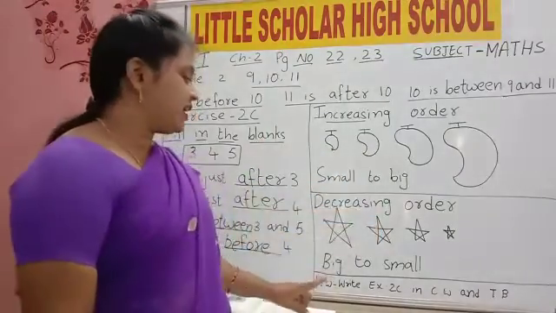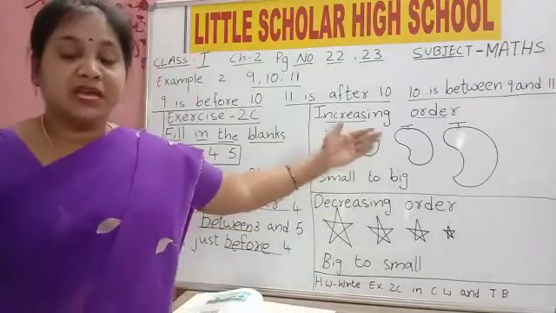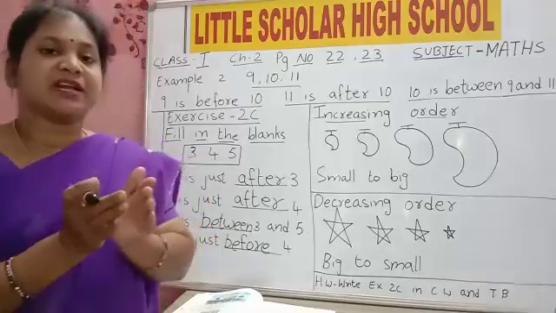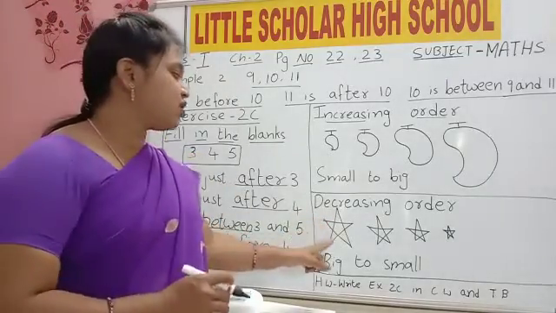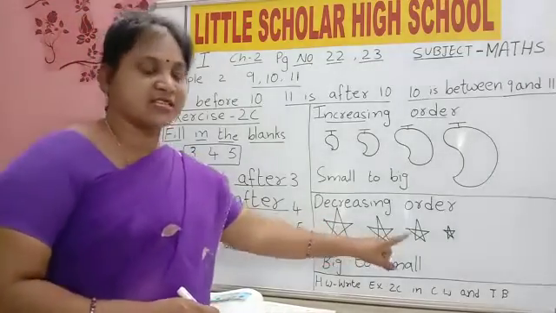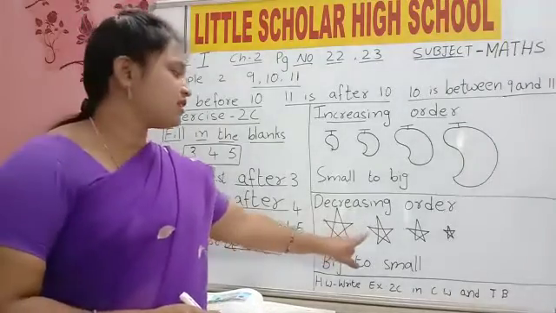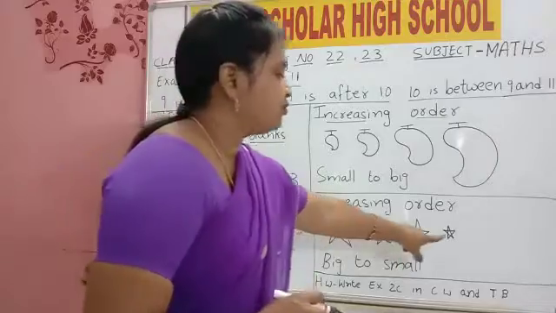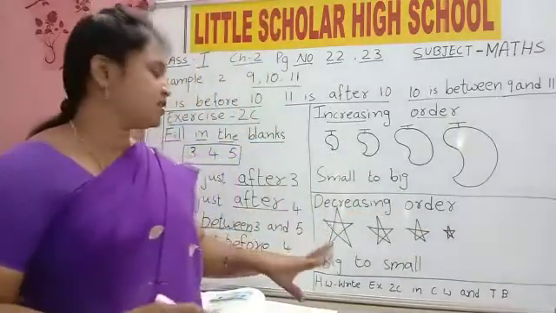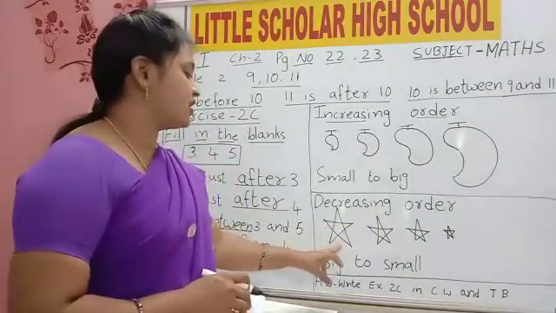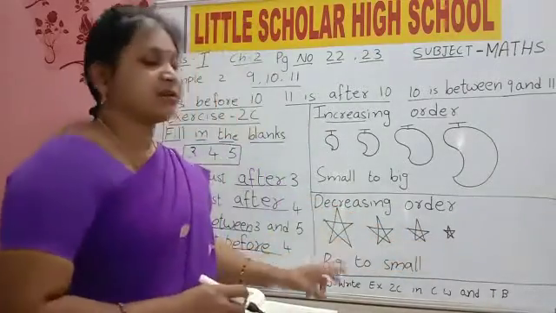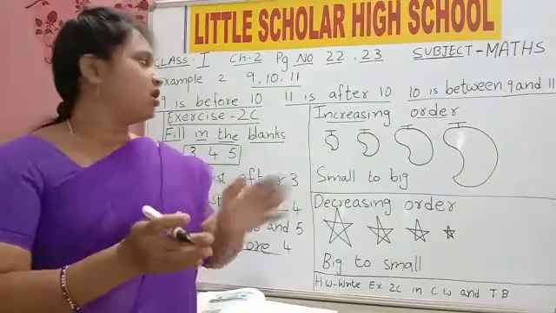Decreasing order. Decreasing order means big to small. Decrease means making small. Here you can see the stars. First one is big. Second one is little small. Third one is small. Fourth one is very small. Yes. So this is decreasing order. Decreasing means big to small.